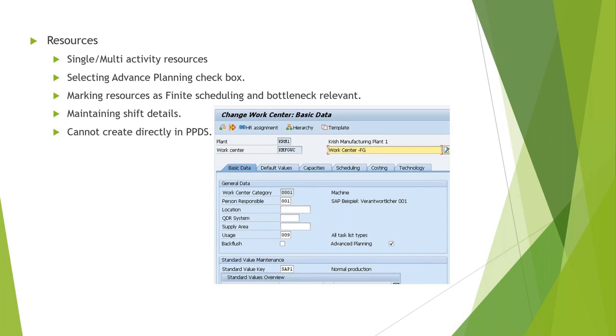That's one thing. But when you mark that product as advanced planning, even HANA will not plan it. So we have to keep the critical products, critical finished or semi-finished products which need to be planned in PPDS, separate from the other products. You cannot have scheduling happening directly in PPDS without running the heuristic.